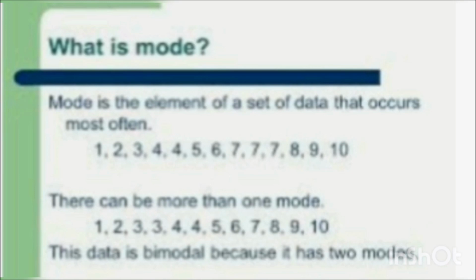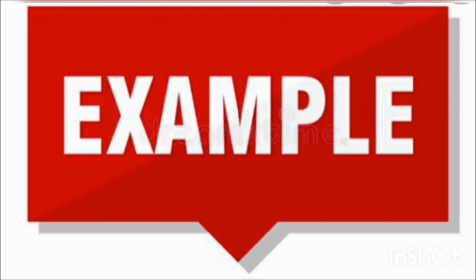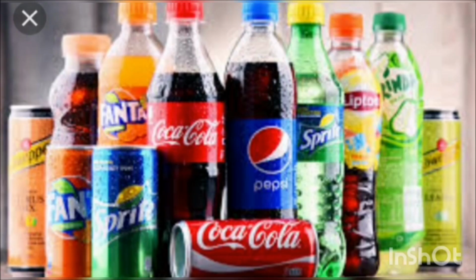Mode. A mode is the value among the observations which occurs most often, that is, the value of the observation having the maximum frequency. Example: the price of a specific soda at different supermarkets.